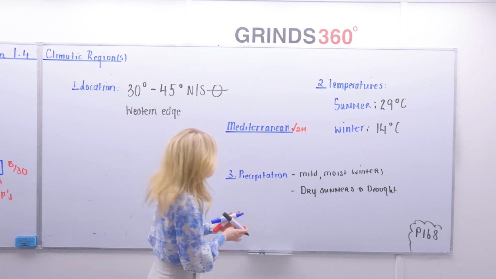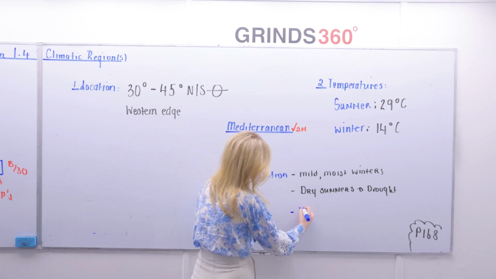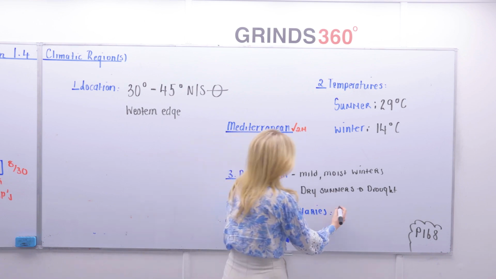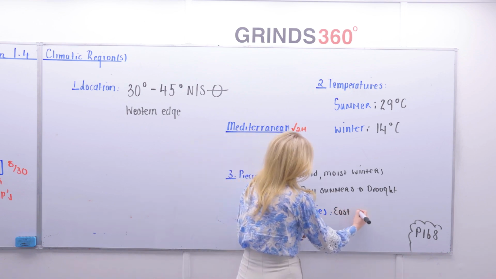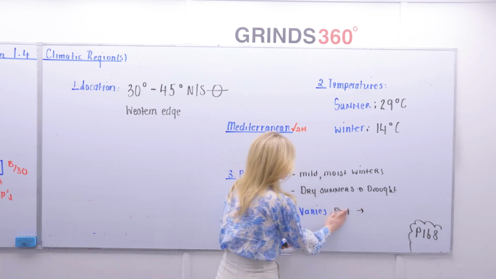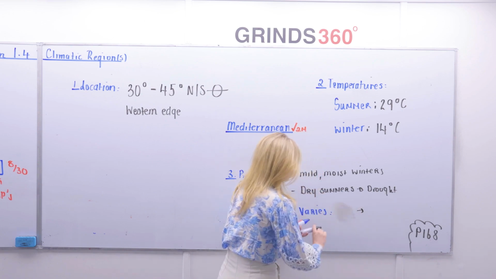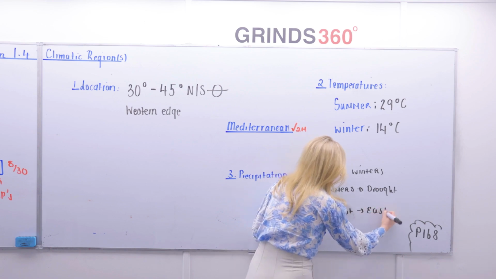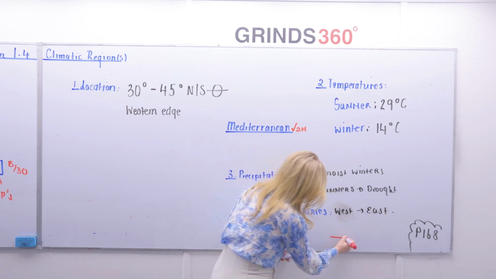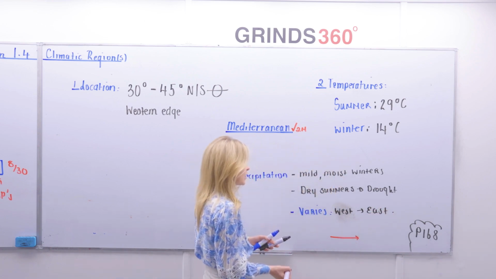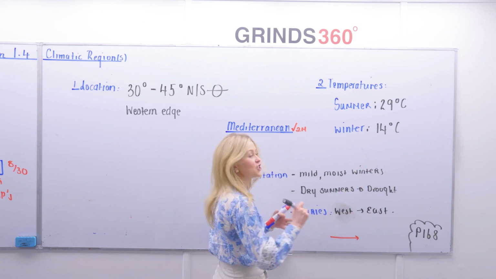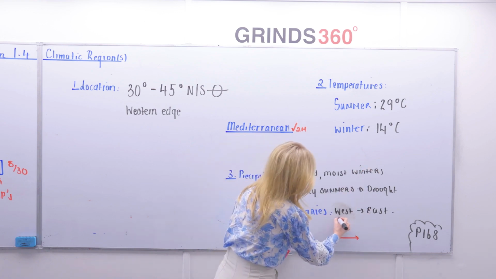Now, there tends to be a massive variation in precipitation, again due to the prevailing winds from west to east. Western areas, just because of your southwesterly prevailing winds, the western edge of the Mezzogiorno tends to get a lot more rainfall.